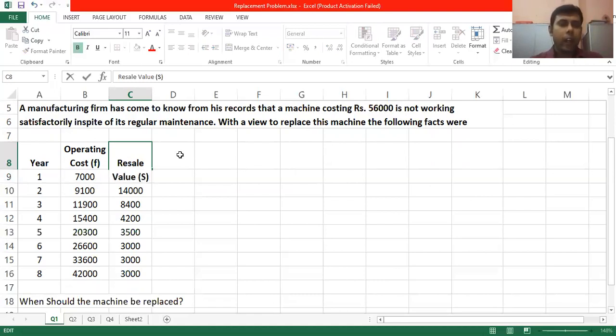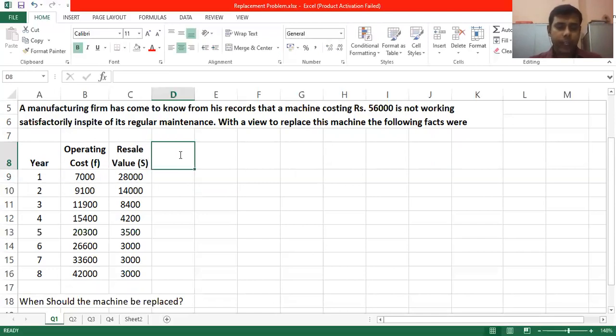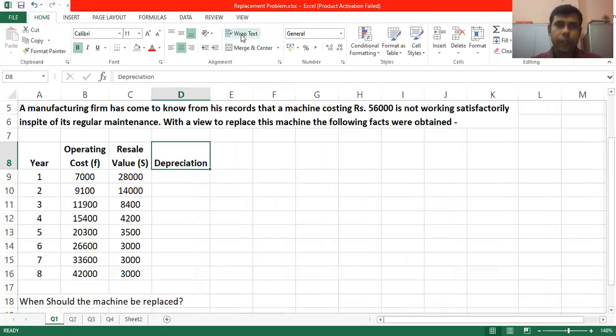Now, a column has to be added which should be named as depreciation. Depreciation, right? And we are writing the formula how to get depreciation.